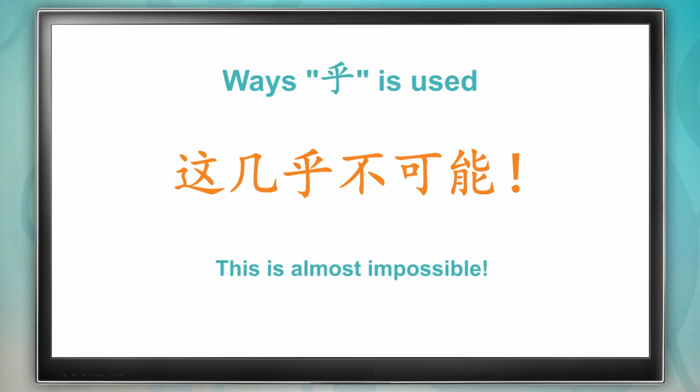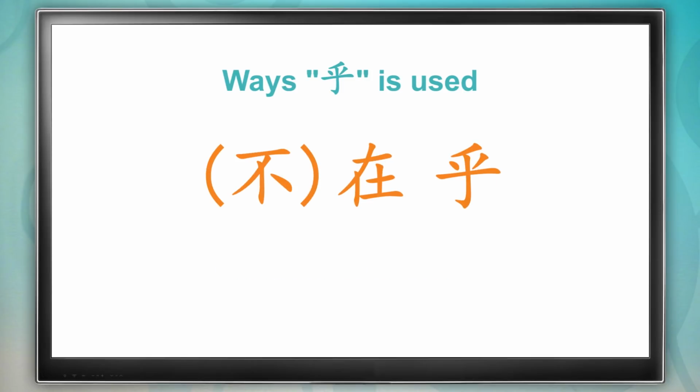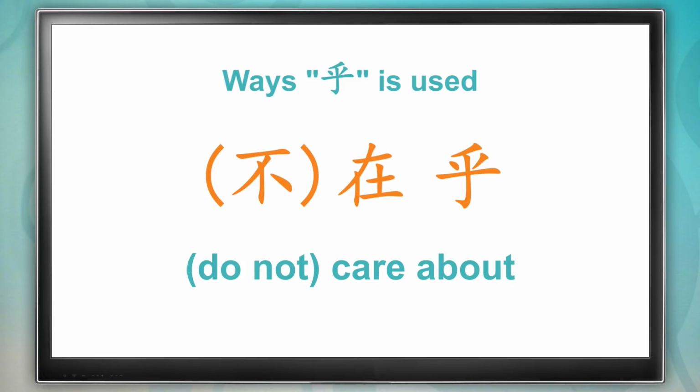Okay, we have one last vocabulary word for 乎. Can you read this one? That's right. 不在乎. 在乎 means to care about, and 不在乎 means do not care about. Let's use it in a sentence.